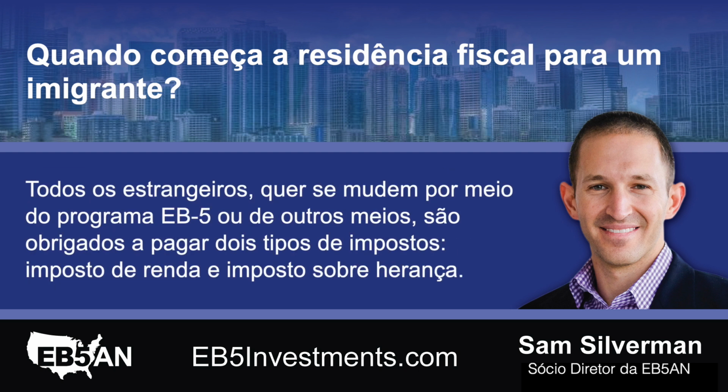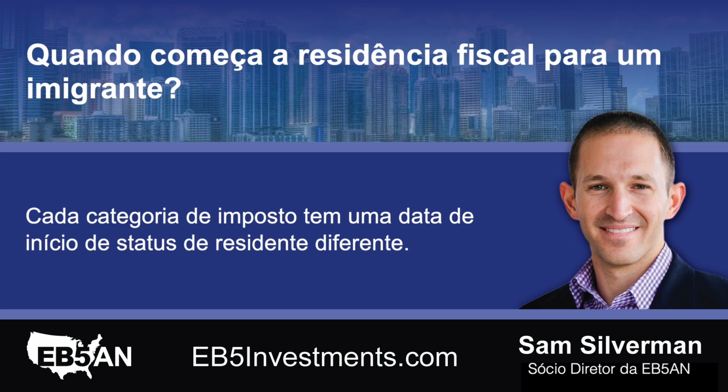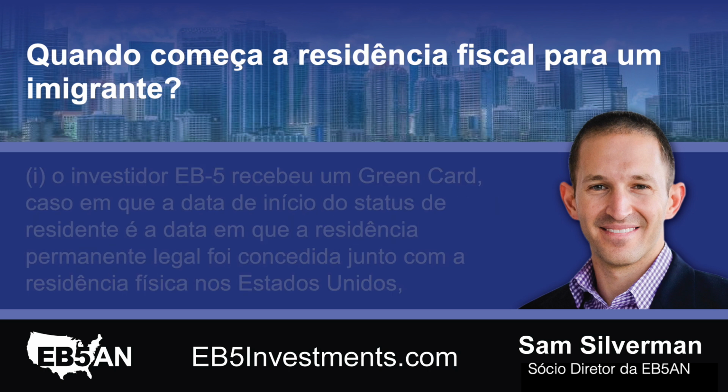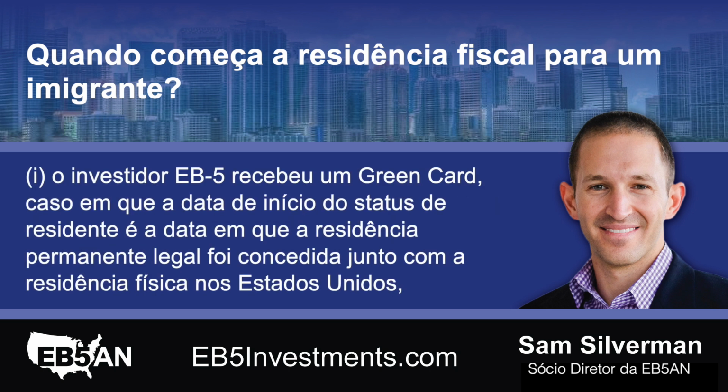months. All foreign nationals, whether they relocate through the EB-5 program or other means, are required to pay 2 types of taxes: income tax and estate tax. Each tax category has a different resident status start date. An EB-5 investor is obligated to pay income tax if any of the following scenarios are applicable. 1. The EB-5 investor has been issued a green card, in which case the resident status start date is the date that lawful permanent residency was granted, along with physical residence in the United States.